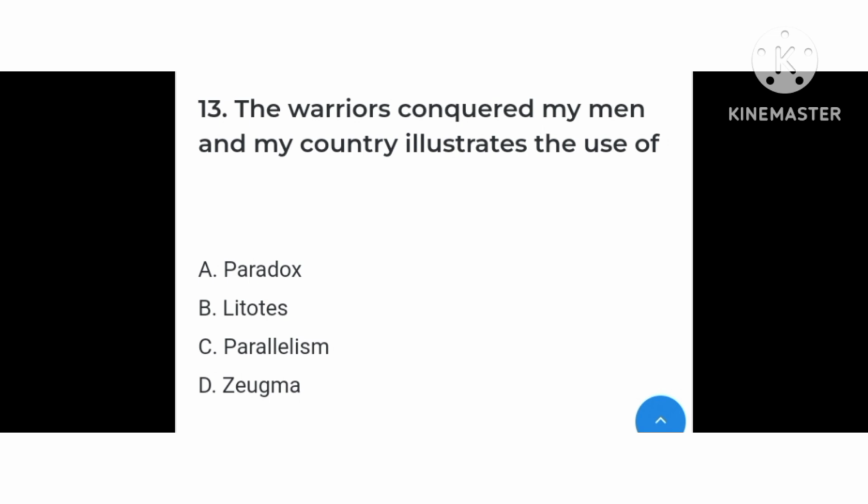Next is parallelism, where two or more ideas, phrases, or structures are presented side by side, often with similar or identical wording. An example of parallelism is, an eye for an eye, a tooth for a tooth. Next is zeugma. A zeugma is a single word or phrase used to govern two or more words or phrases, often with different meaning, creating a vivid and evocative connection. The right answer to question number 13 is option D, zeugma.